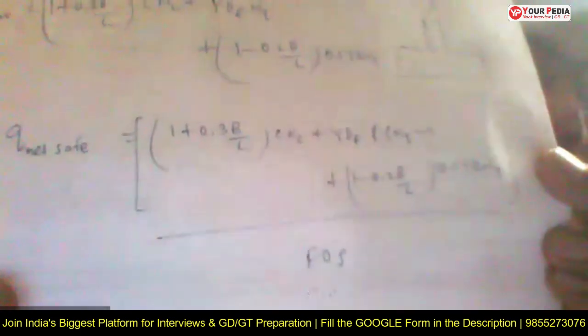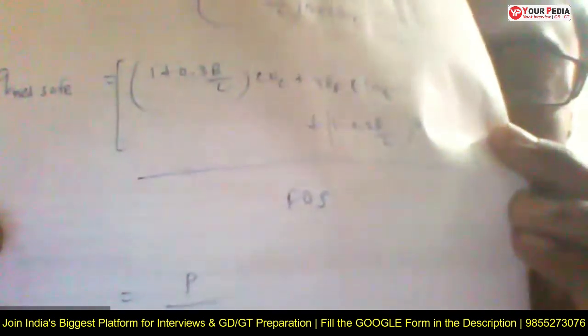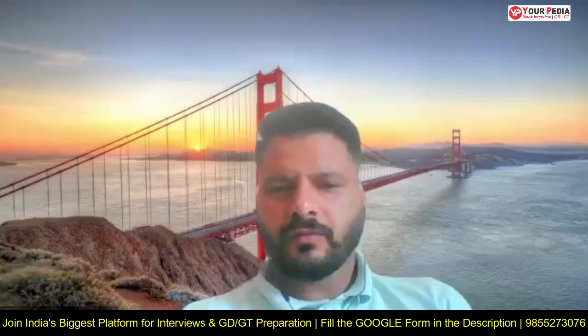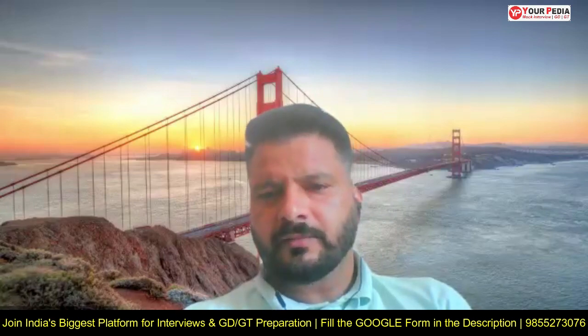So I have written the Q net safe. That is the net safe pressure intensity, and that should be equal to the external load P divided by its area, P upon L into B. From there we can find the P, which will be the allowable load. Is this load as per the shear criterion or the settlement criterion? It's shear criteria, sir.